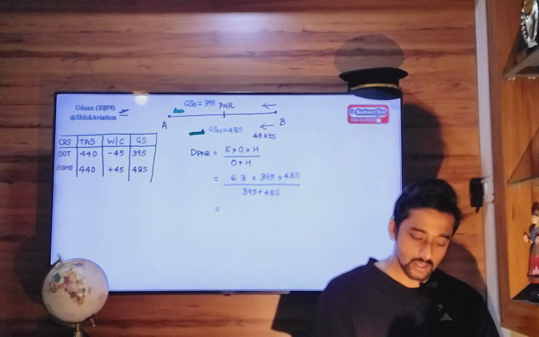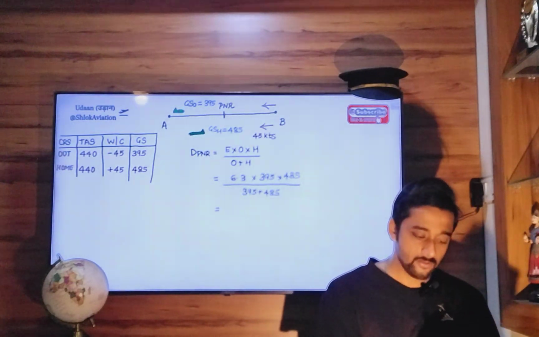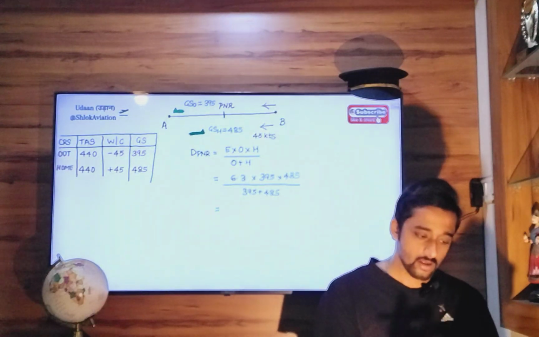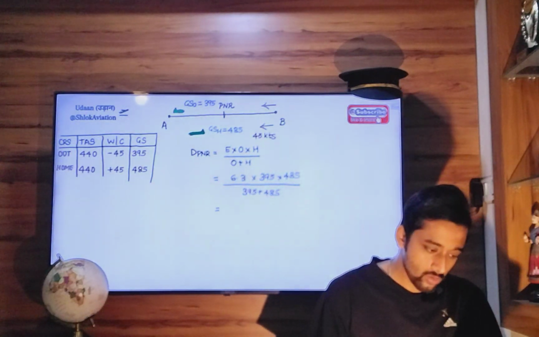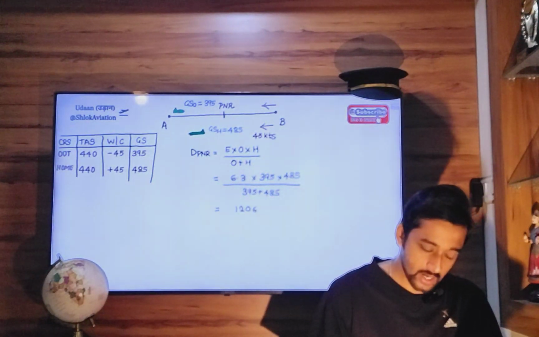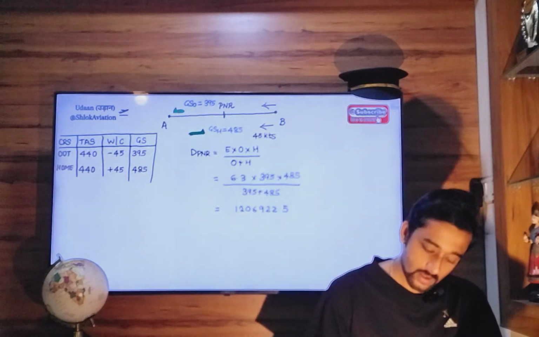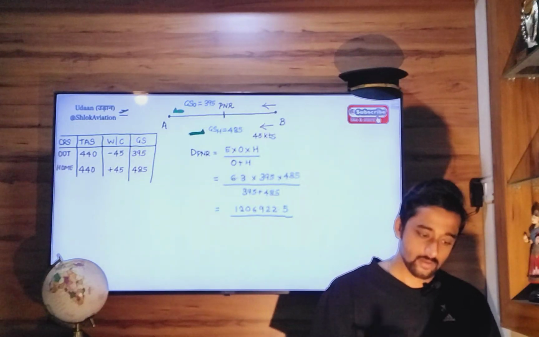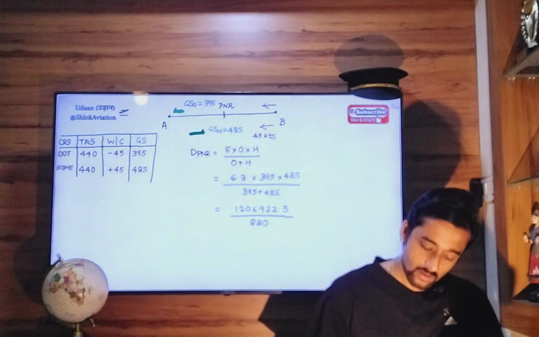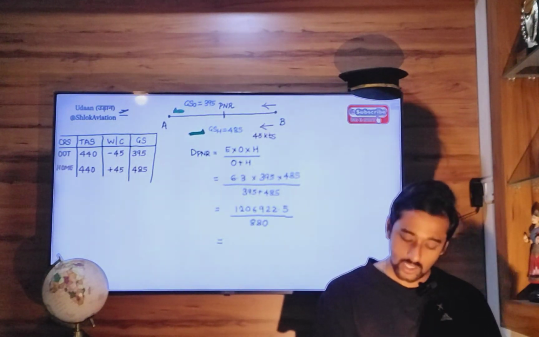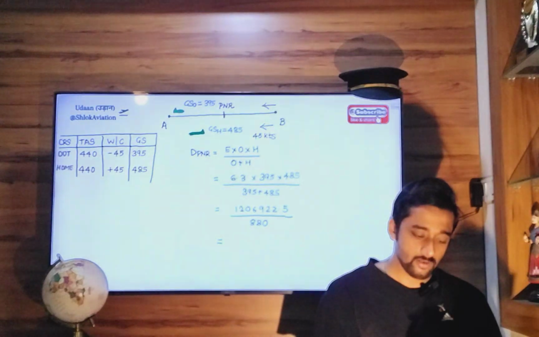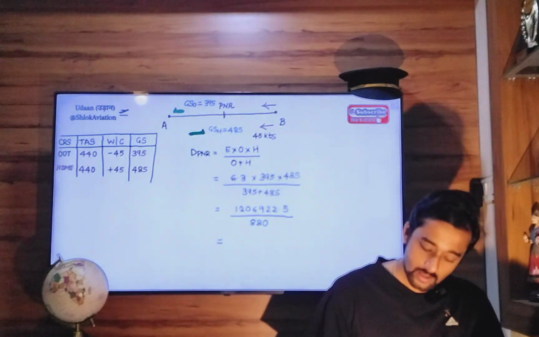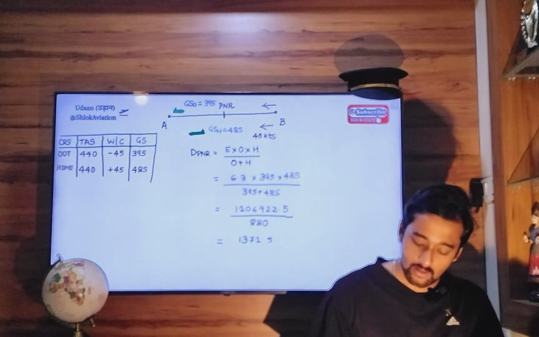Multiply 6.3 into 395 into 485, 1206922.5, divided by 395 plus 485, 880. So 1206922.5 divided by 880 is 1371.5 nautical miles.